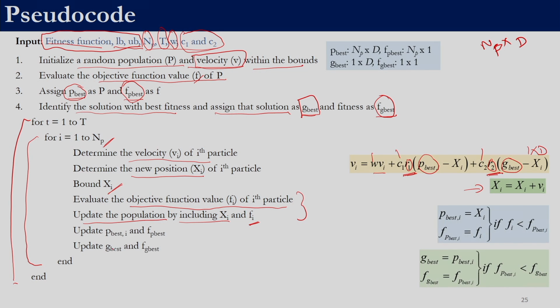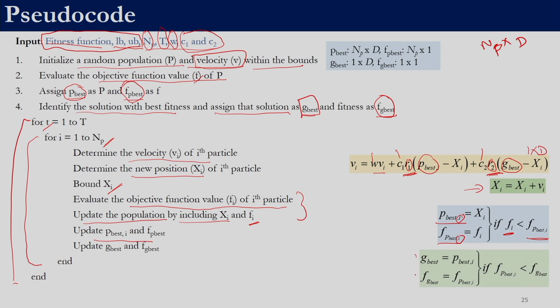The next step is to check whether the newly generated solution is better than the P best. So, we will be employing this condition that if the newly generated solution has a fitness of fi lower than f of P best I, then we will update the P best and f of P best, else we will not update the P best and f of P best. This I corresponds to the particle, it does not correspond to the iteration t.